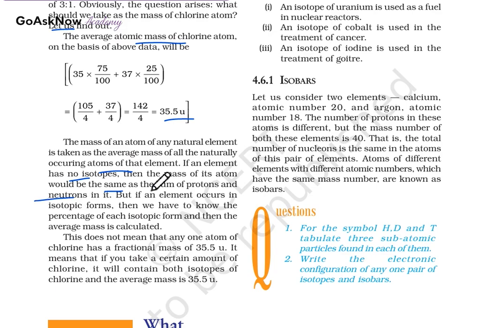If the element has no isotope, the mass of an atom would be the same as the number of protons and neutrons. If isotopes are not there, then obviously it will have the same protons and same neutrons. But if an element occurs in isotopic form, then we have to know the percentage of each isotopic form and then calculate the average mass. This does not mean that any one chlorine atom has a fractional mass of 35.5 u. It means that if you take a certain amount of chlorine, it will contain both isotopes and the average is 35.5 u.